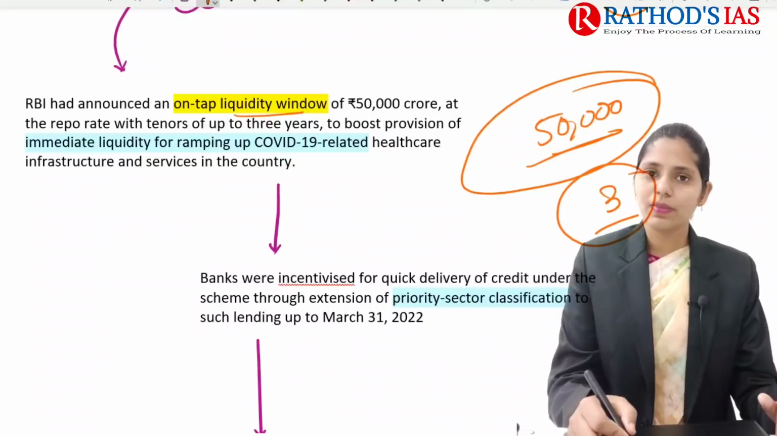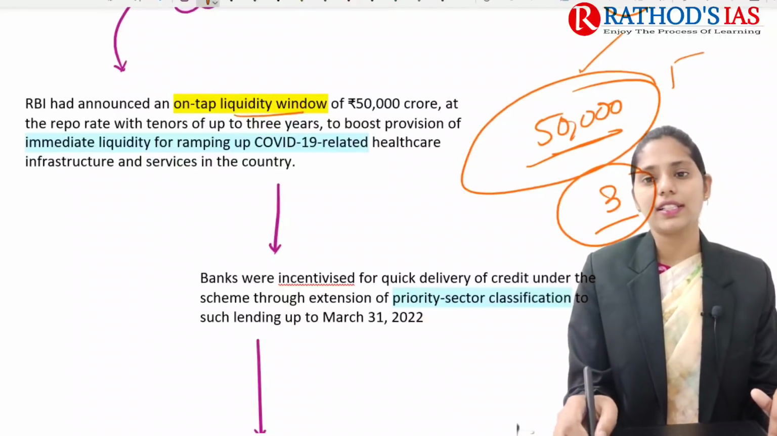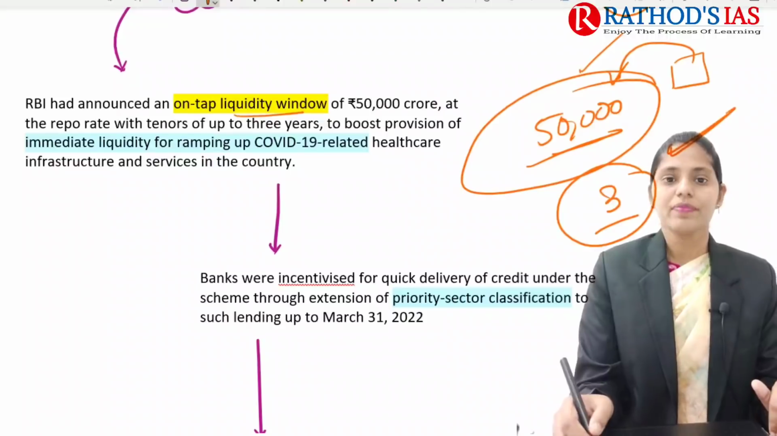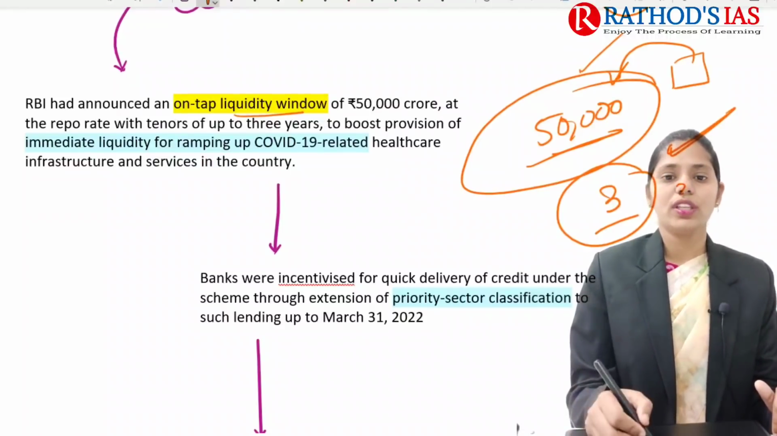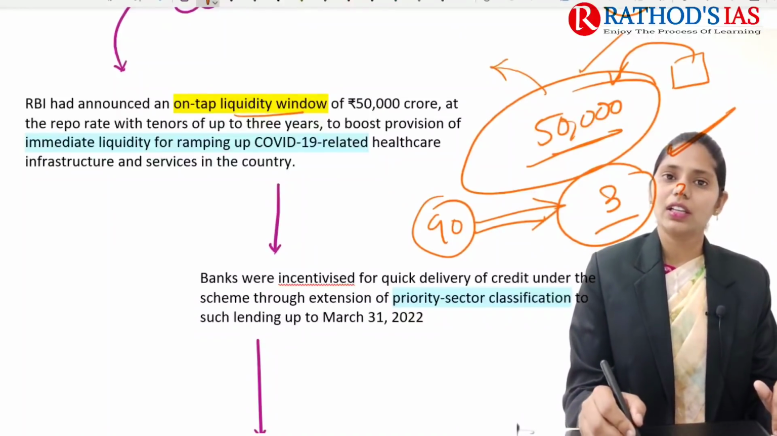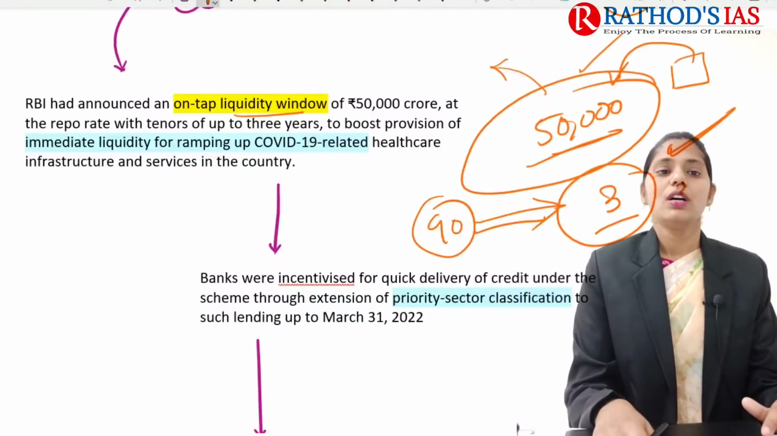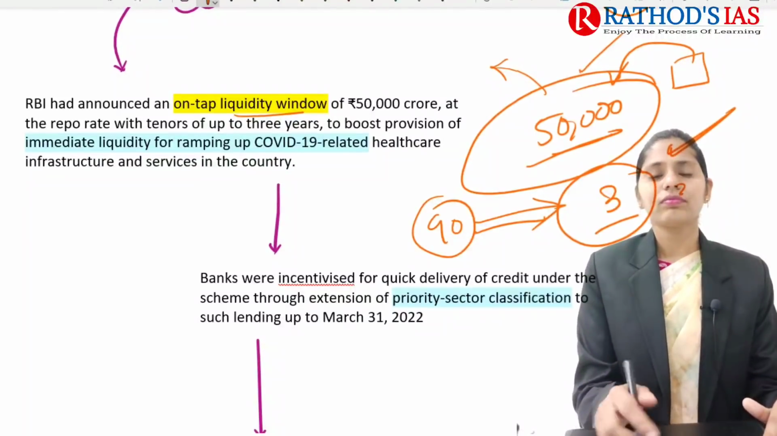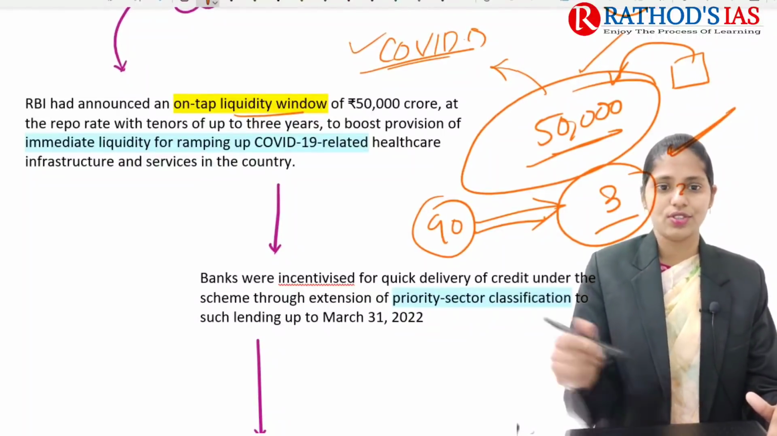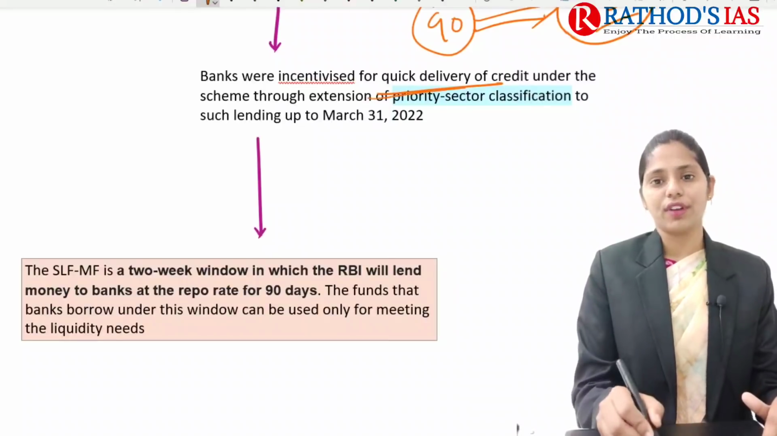Okay, so RBI is mainly providing this 50,000 crore rupees for the healthcare sector, and the healthcare sector can go to RBI and get loans, and it is mainly based on the repo rate, and this will be for 3 years. Okay, within 90 days they can go and get the loan, and the time period is 3 years. So in this way, whenever healthcare facilities get this type of liquidity window, that will be helpful for boosting the provision of immediate liquidity, and even helpful for fighting COVID-19 related healthcare infrastructure services in the country as well. So in this way, the banks were incentivized for quick delivery of credit as well.